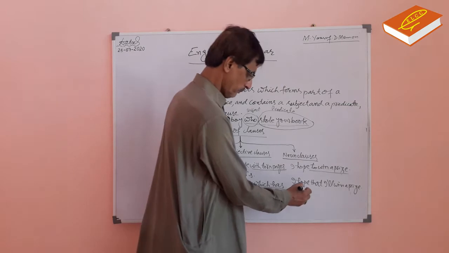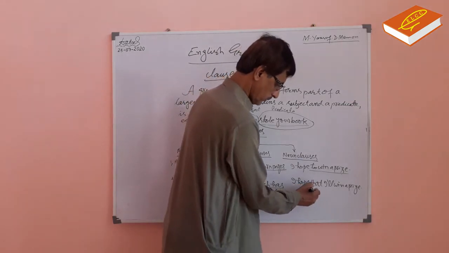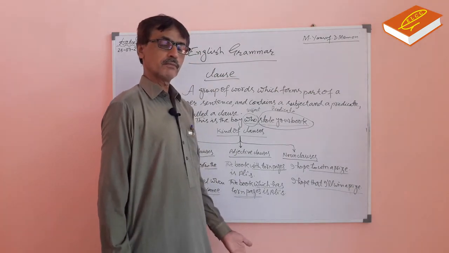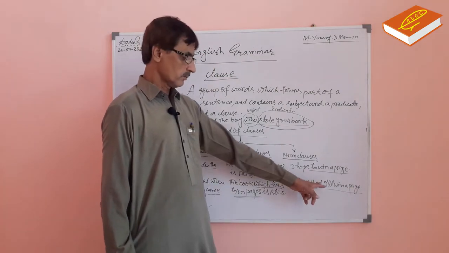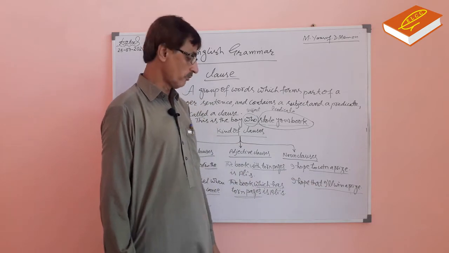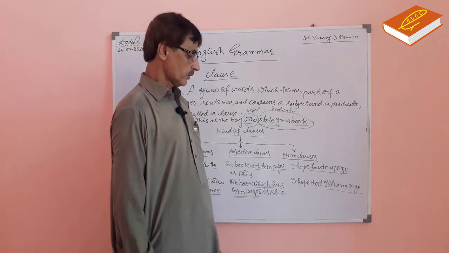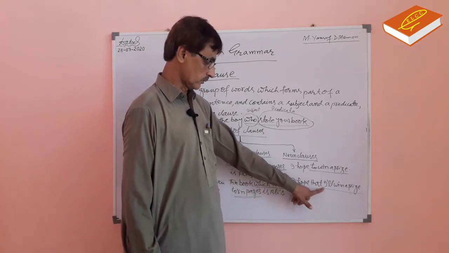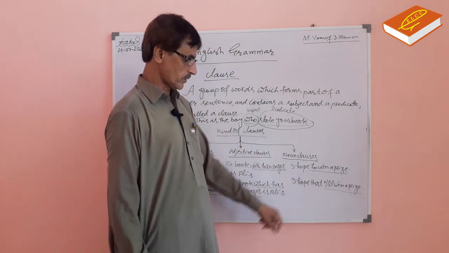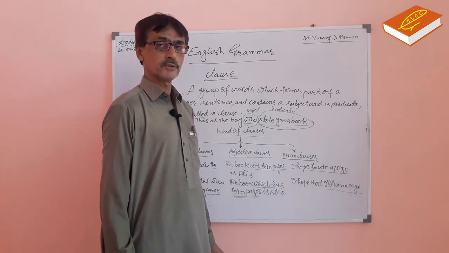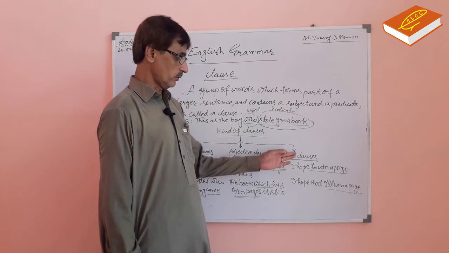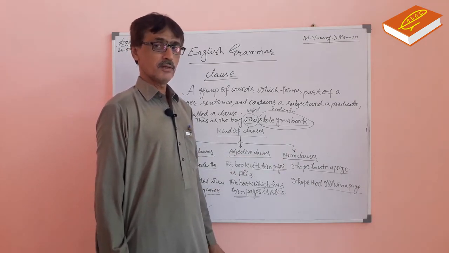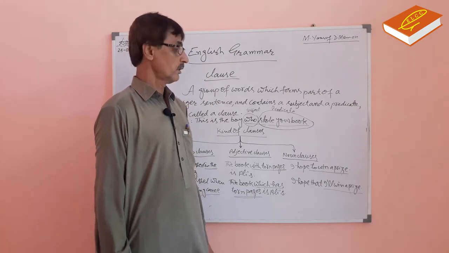I hope that I will win a prize. It is a clause. I will win a prize. It is a clause. It is part of a larger sentence. That is a conjunction. That is, I will win a prize. It is a noun clause. So, noun clause is that clause which works as a noun.